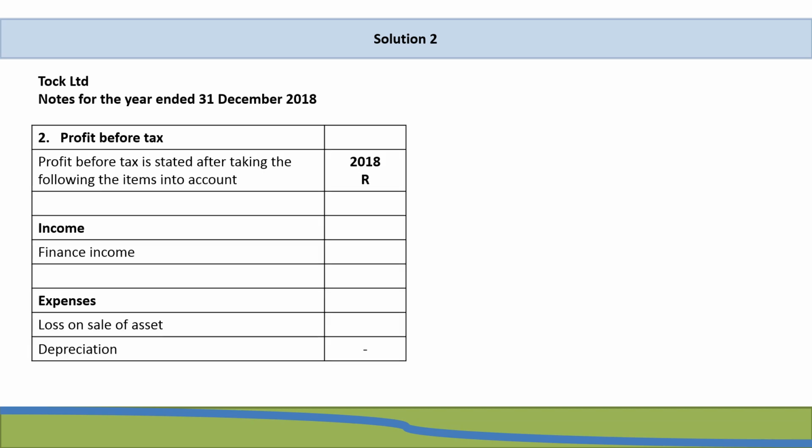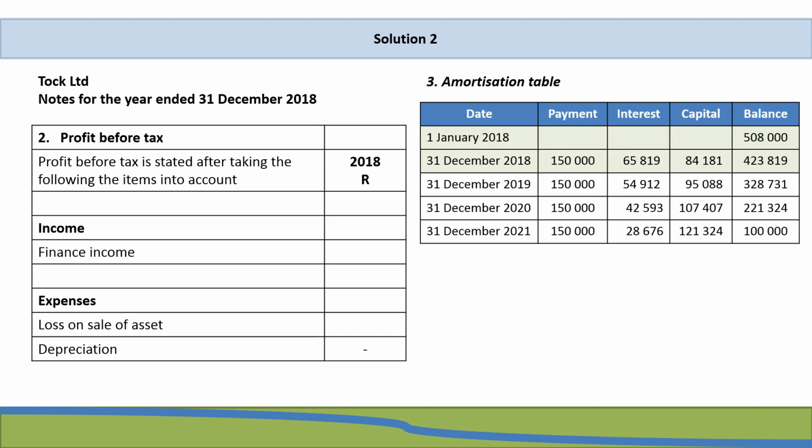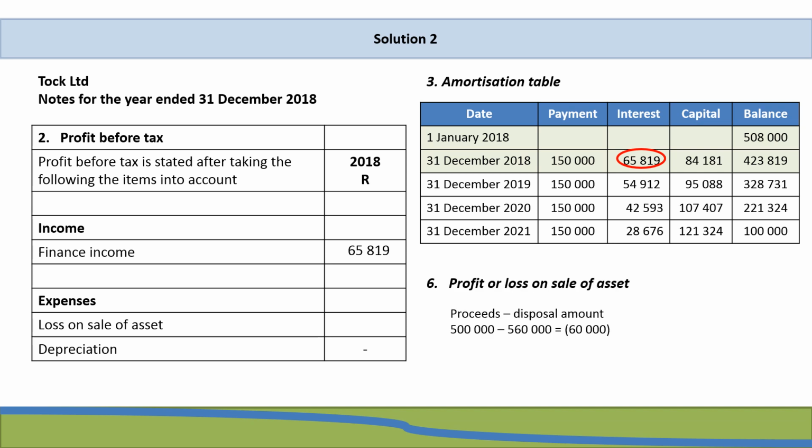So now that we have our disclosure layout, all that we need to do is go and disclose our amounts in our notes. So if we bring our amortization table forward, then under finance income, we will have to disclose the interest for the year ended 31 December 2018, because that's the year end that we are currently busy with. And so we'll disclose it in our profit before tax note, being 65,819 Rand. Our loss on sale of asset, we calculated to be 60,000 Rand. And as we said, there was no depreciation for the current year, and therefore it's zero.